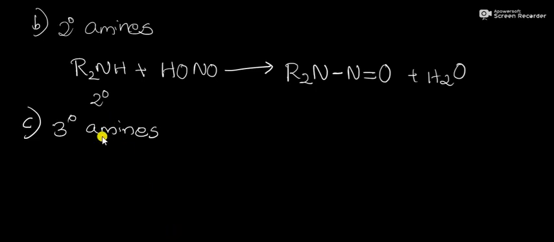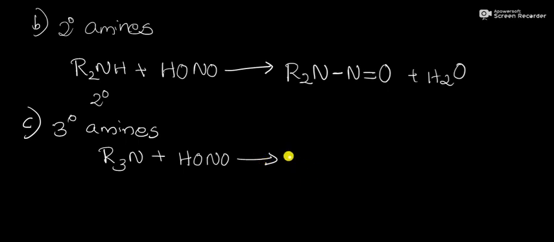Next is reaction with the tertiary amines. Aliphatic tertiary amines react with nitrous acid. This is our aliphatic tertiary amine R3N with nitrous acid HNO2, to form trialkyl ammonium nitrites. Again, they are salts and are soluble in water.